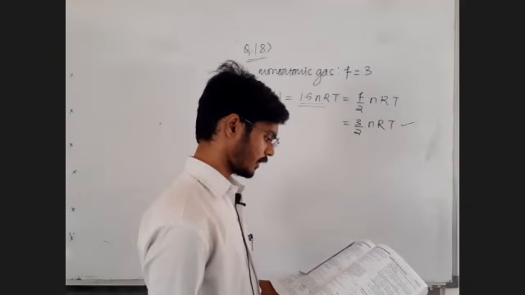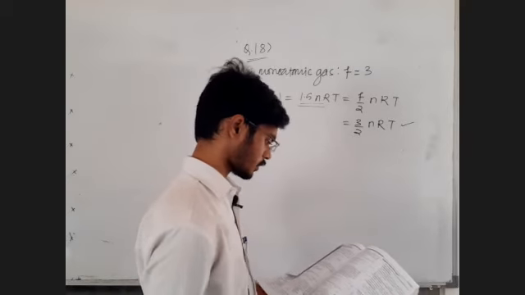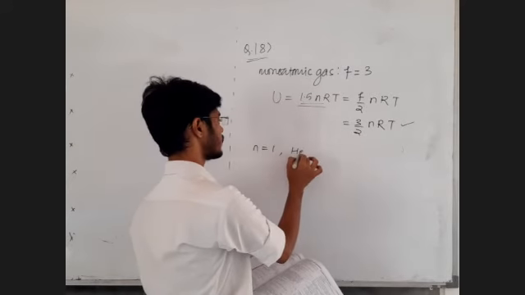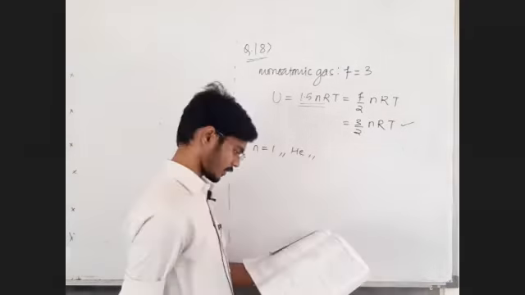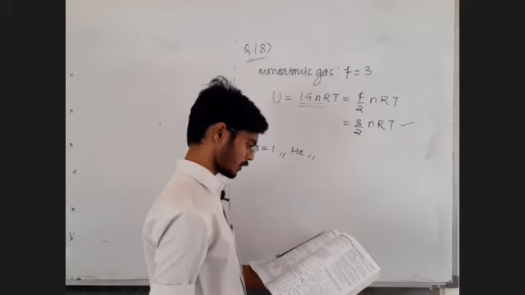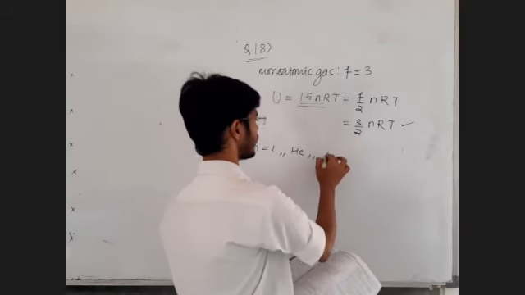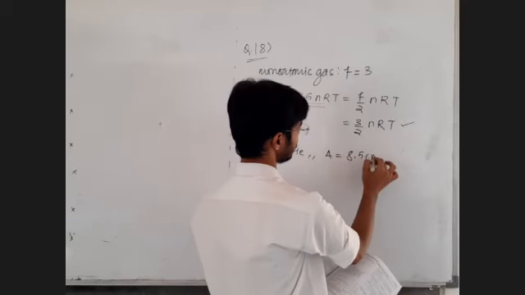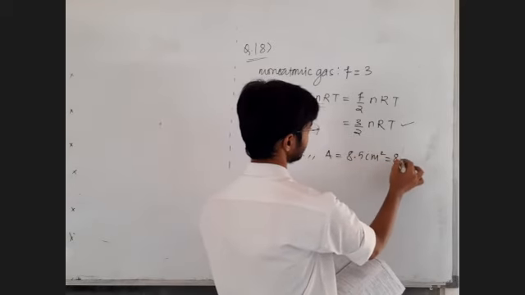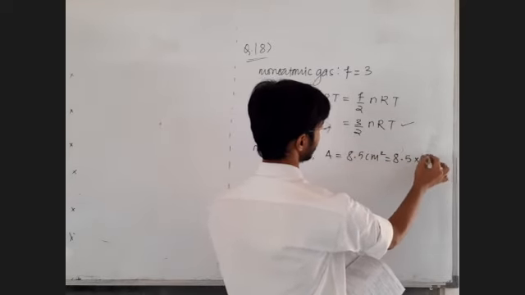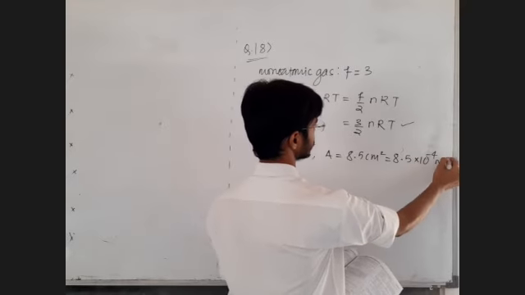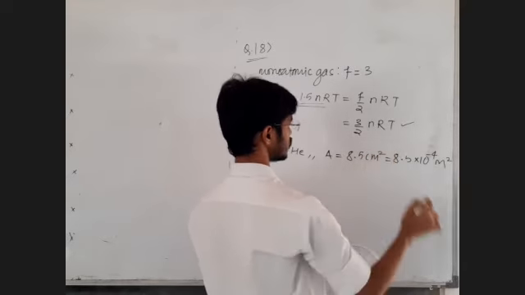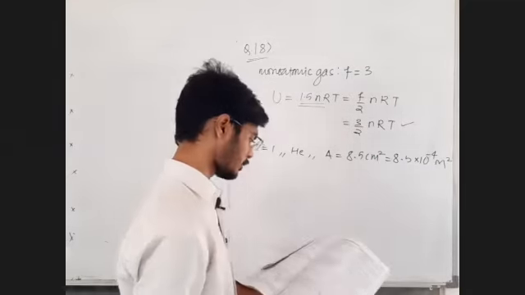Fine. 1 mole of helium is kept in a cylinder of cross sectional area A. Number of moles is 1. We are given helium is put in a cylinder of cross sectional area A, A is equal to 8.5 centimeter square. Let us directly convert centimeter square into meter square as 10 raised to minus 4. I hope these unit conversions are what you are used to. Okay, so let me write it directly.